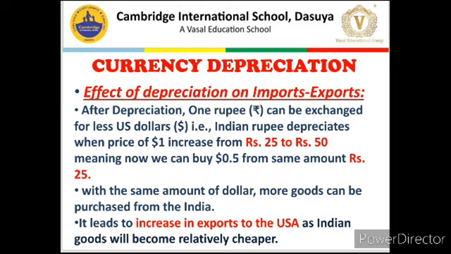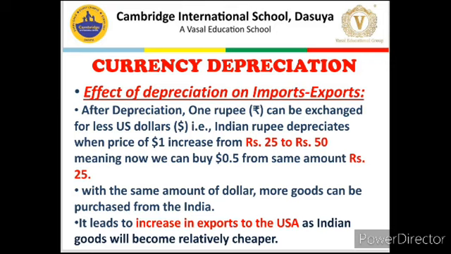So if we take the exchange ratio of $1 to 25 rupees, they were getting $1 from the US, and they were sending 5 pens, 5 into 5 which is 25.